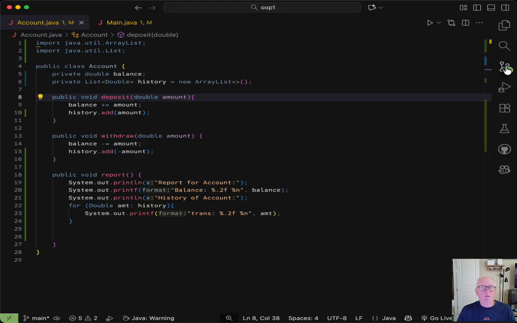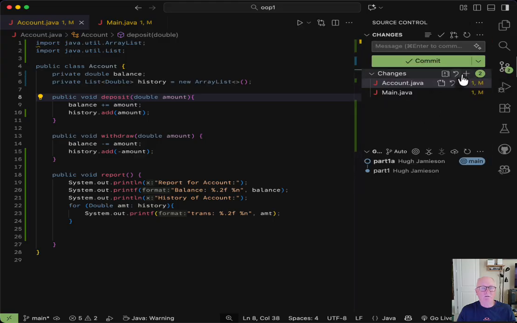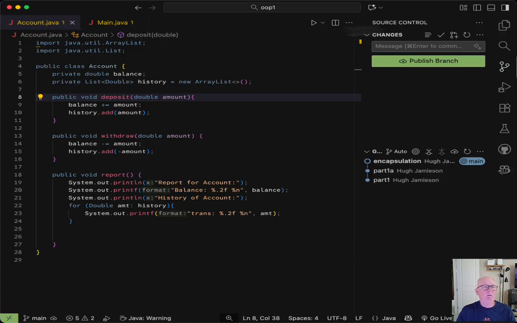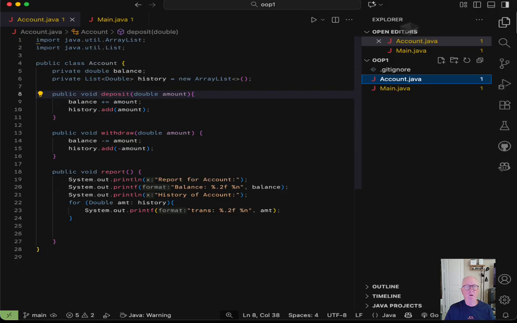So the first thing I'm going to do is save this here, and I'm going to add all my changes, and I'm going to call this encapsulation. There we go. All right. Now I've captured my changes. Let's create a new object. So let's go over here and create a new file, and let's make it short.